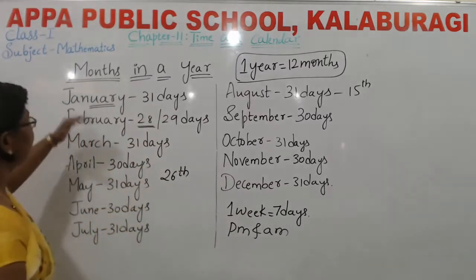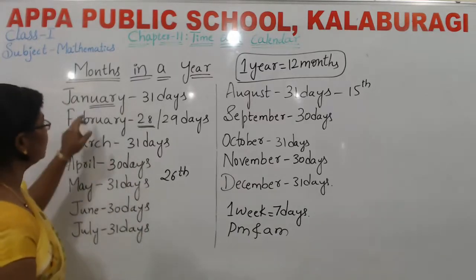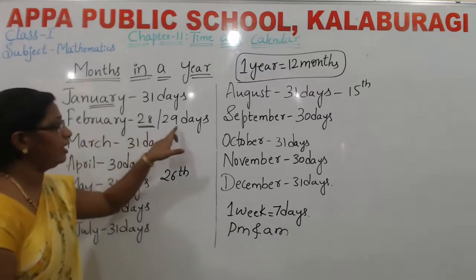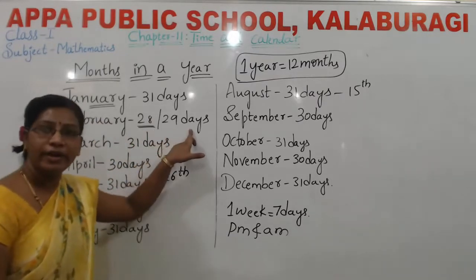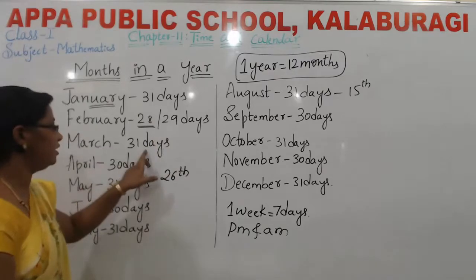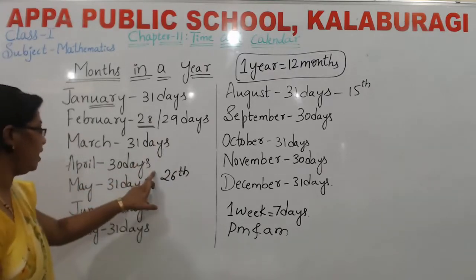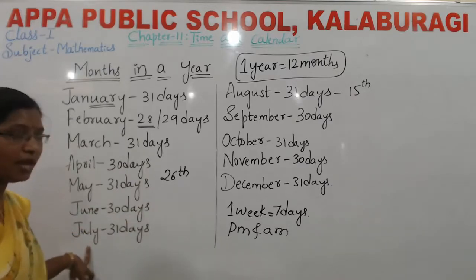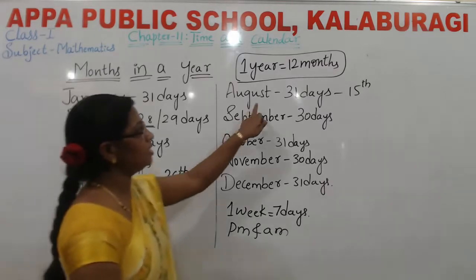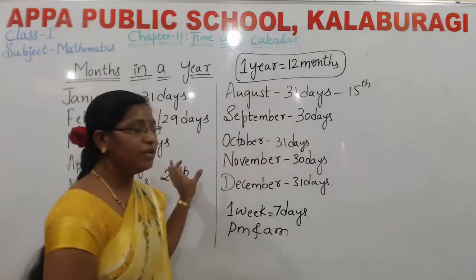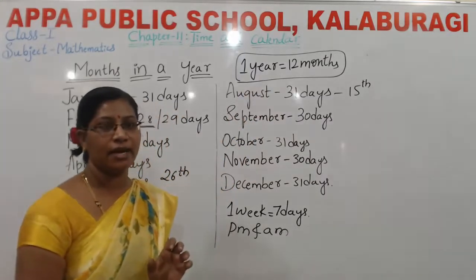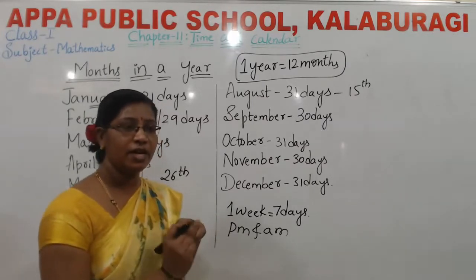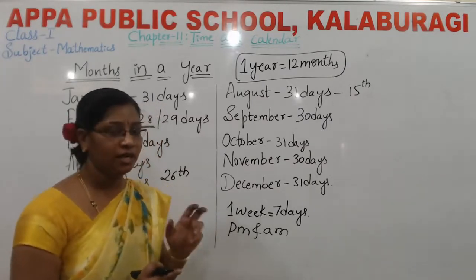Again, we are recalling here. January month has 31 days. February month has 28 days or 29 days. In March, 31 days. April, 30 days. May, 31 days. June, 30 days. In July, 31 days. In August, 31 days. You should remember which month has how many days, and use this trick. The bump means 31 days. If there is a gap, that is 30 days.